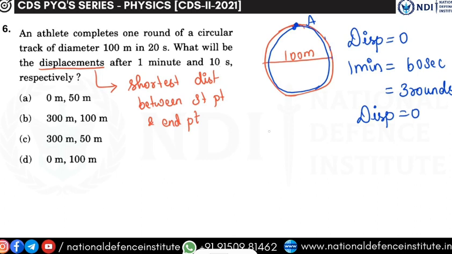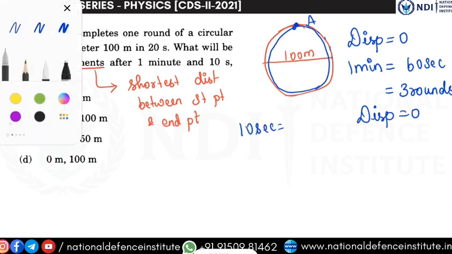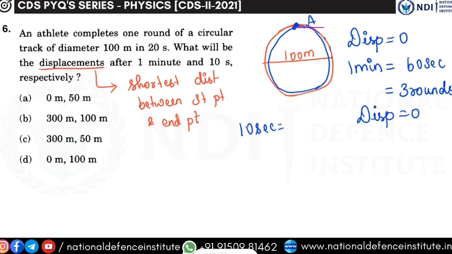Now, the displacement for 10 seconds. In 10 seconds, how much will the athlete be able to travel? The athlete is starting from point A. In 10 seconds, he will come to this point B over here. He will come half of the distance. If he is completing the full circle in 20 seconds, then in 10 seconds he should cover half of the circle.